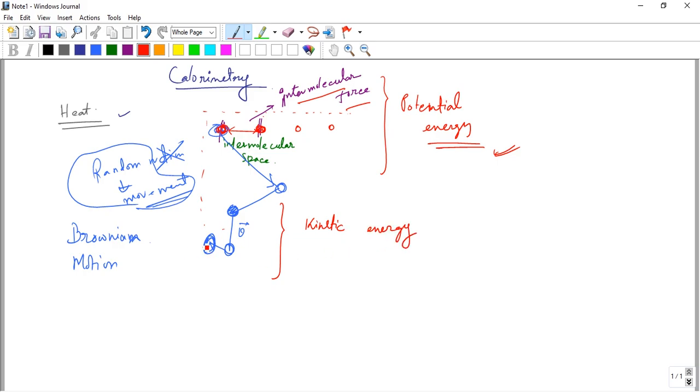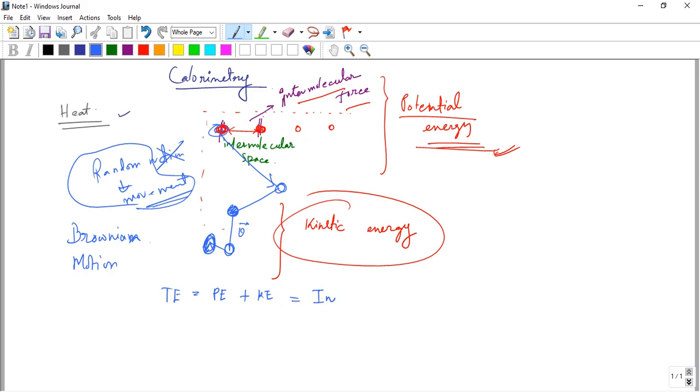So we get two types of energy here. If a substance is made up of molecules, there is potential energy and there is kinetic energy. If I add the two, the potential energy plus the kinetic energy of the molecules of that substance, the total energy is called internal energy.